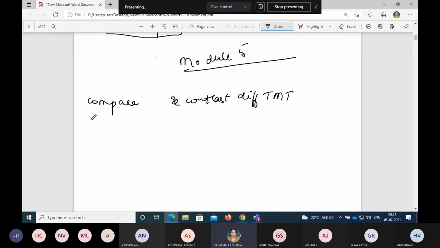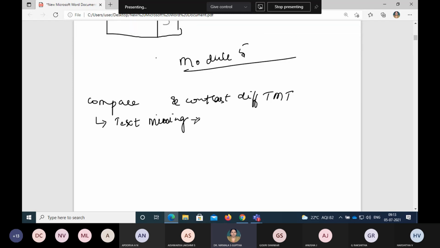Before going into the depth of the different types of text mining techniques, the very first thing we need to understand is text mining. So what are the learning objectives of this topic? The very first thing is we need to understand the concept of text mining and its applications.